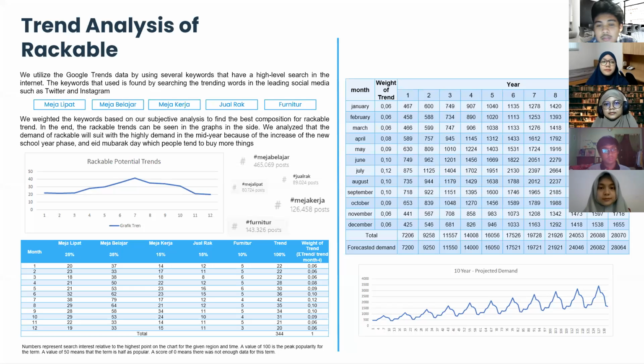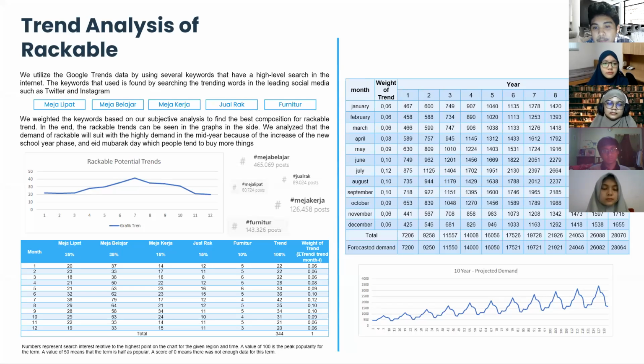Based on the forecasted yearly demand, we try to predict the monthly demand by using trend analysis. We use the Google Trends platform by looking at trends from several keywords on the internet right now. To find the words, we use several social media hashtags. The words are meja lipat, meja belajar, meja kerja, jual rak, and furniture. After that, we weighted the keywords with our subjective analysis, which can predict the actual demand.